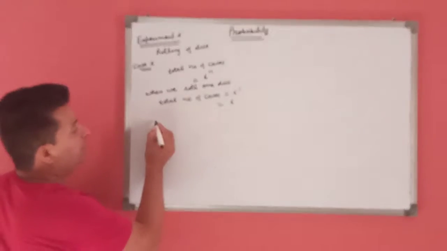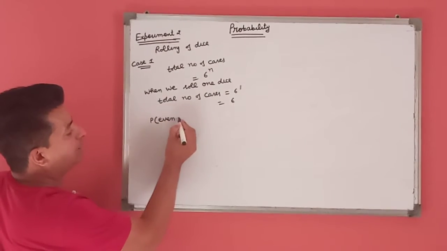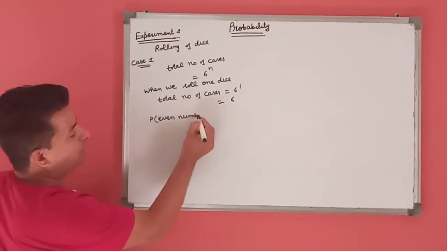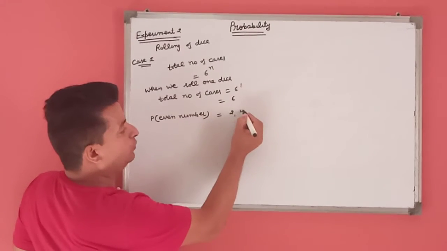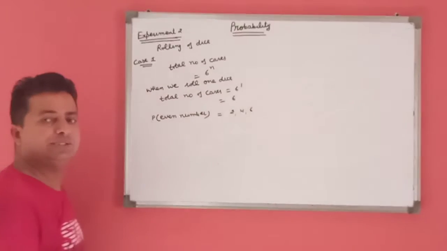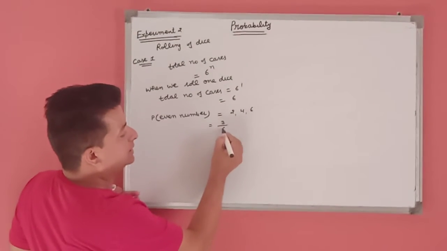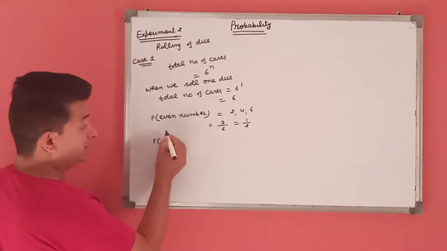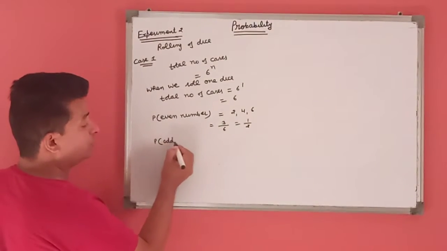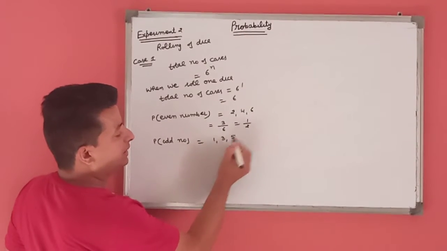In this, if we find the probability of getting an even number, as we know, in a die we have 2, 4, 6. These are the even numbers. The probability is 3 by 6, which is equal to 1 by 2. If we find the probability of an odd number, the odd numbers are 1, 3, 5.